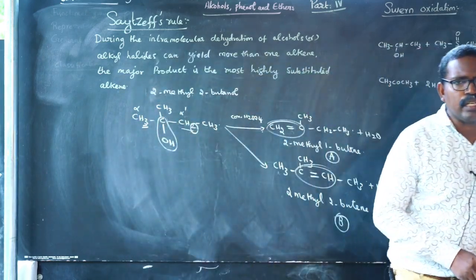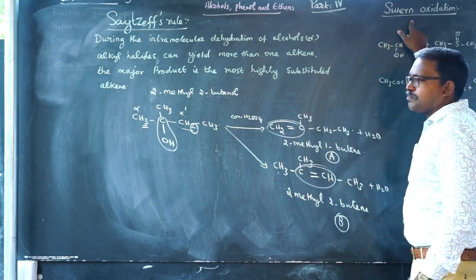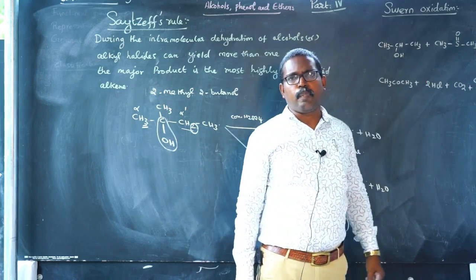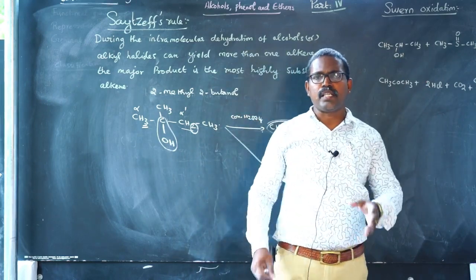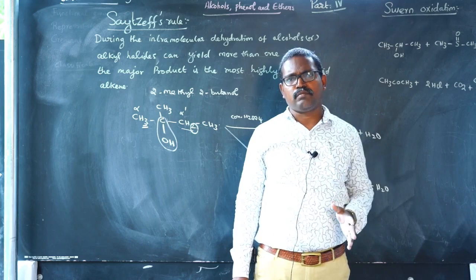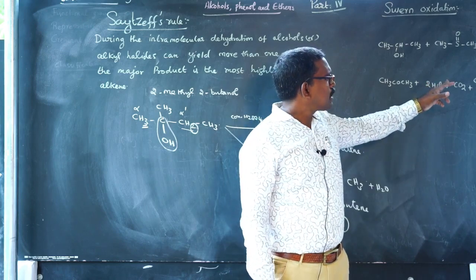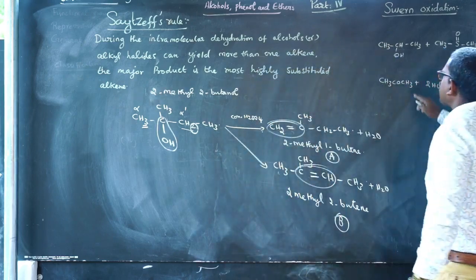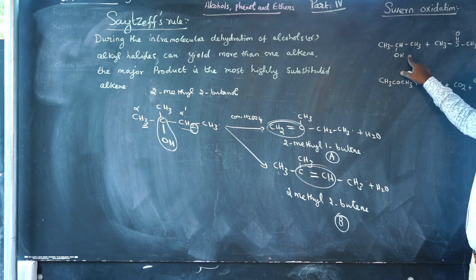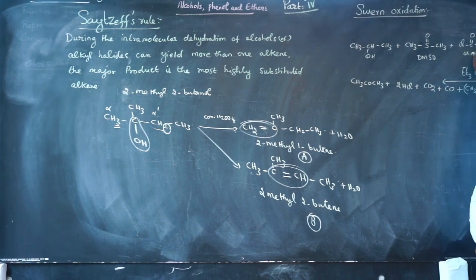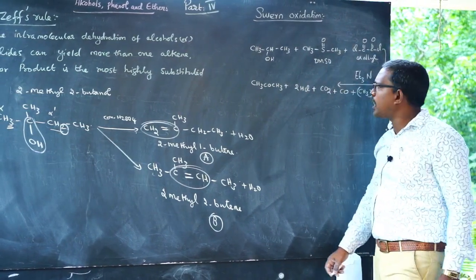Another reaction is the Swern oxidation. What is Swern oxidation? Alcohols react with dimethyl sulfoxide, which is an oxidizing agent, and oxalyl chloride in the presence of triethylamine. How does this reaction take place? For this, I take isopropyl alcohol reacting with dimethyl sulfoxide, DMSO, and oxalyl chloride.